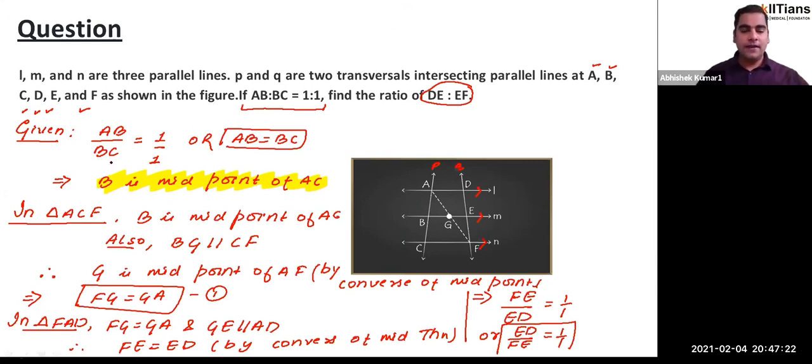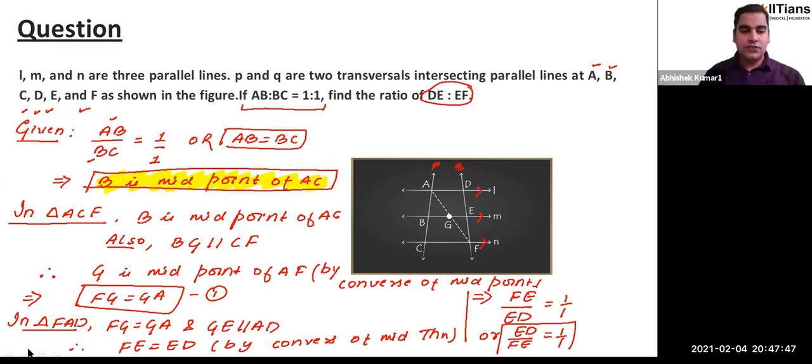What are we given? You are given AB upon BC, the ratio of AB and BC is 1:1. So that means AB upon BC is 1/1. And if AB by BC is 1/1, that means you can say AB and BC, they both have equal length. I don't know what the length is, but they have equal length. And this implies that B is the midpoint of AC, right?